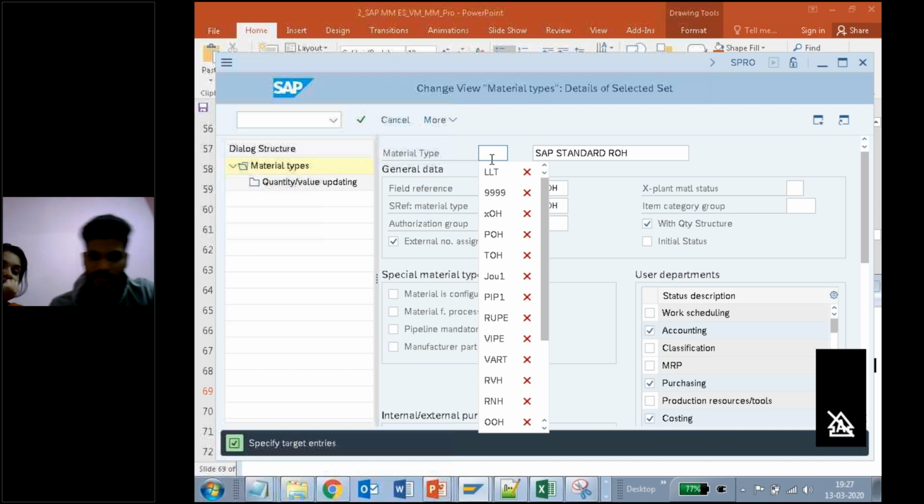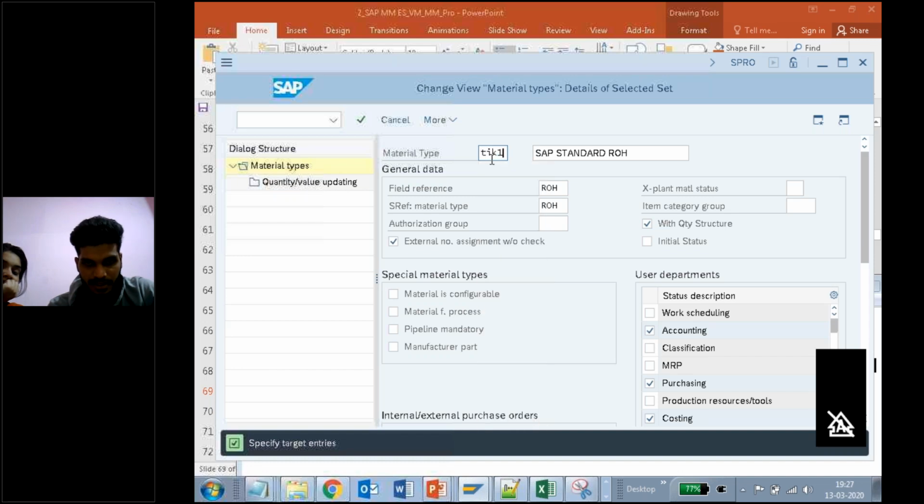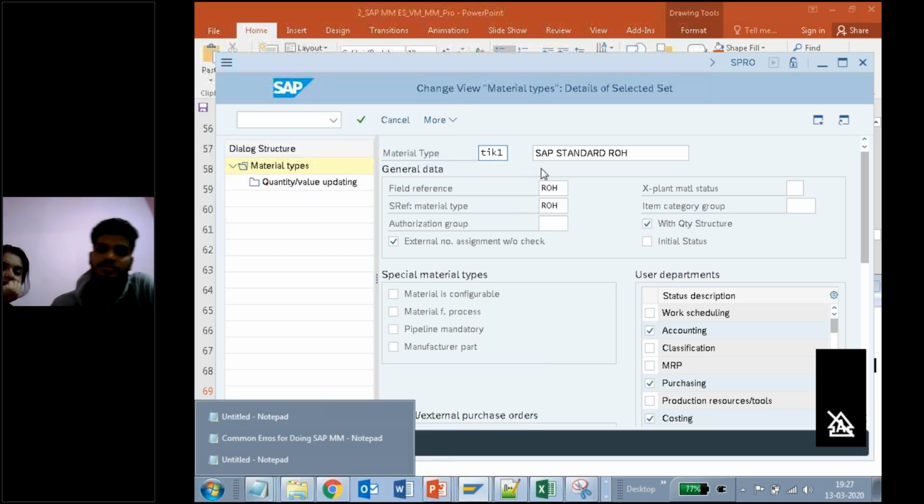What is your company code? TIK1, our company. TIK1, right? Yes. TIK1 I am giving here. I can give anything, but it should be 4 digits only, right?